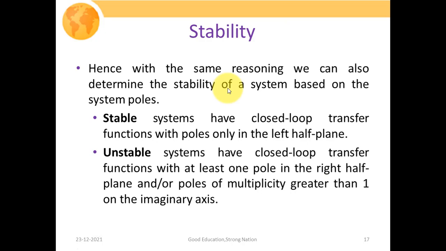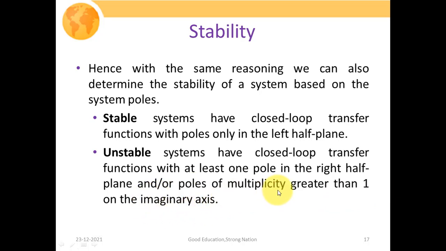Obviously, if we have the transfer function of any system, then while obtaining the positioning of the poles, that is where they are going to lie in the S-plane, we can specifically comment on the stability of that particular system. So stable systems have closed loop transfer functions with poles only in the left half plane. So if the poles are positioned in the left half of the S-plane only, then we can call it a stable system. And unstable systems have the closed loop transfer function with at least one pole in the right half of the plane and/or poles of multiplicity greater than 1 on the imaginary axis.